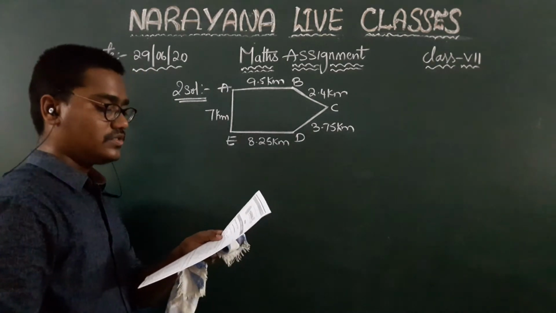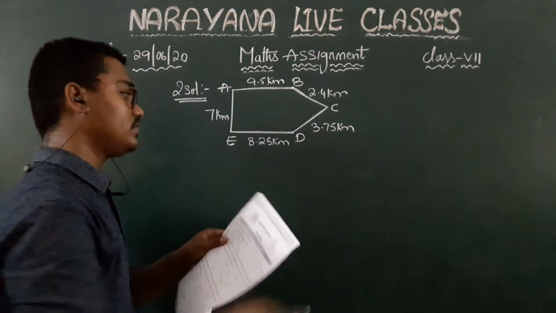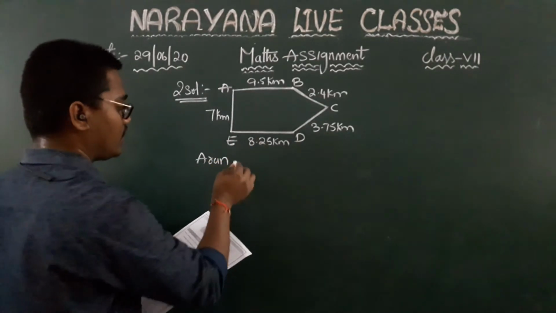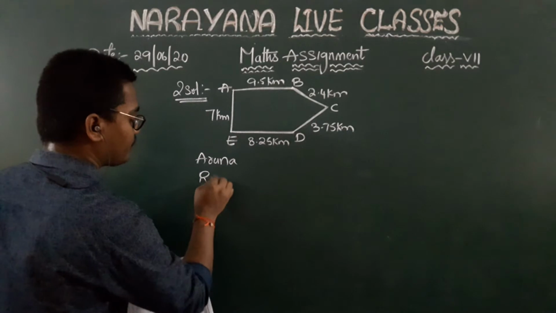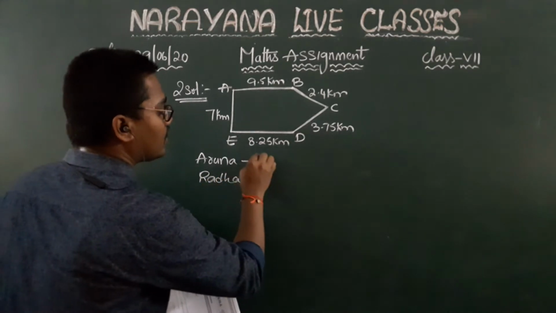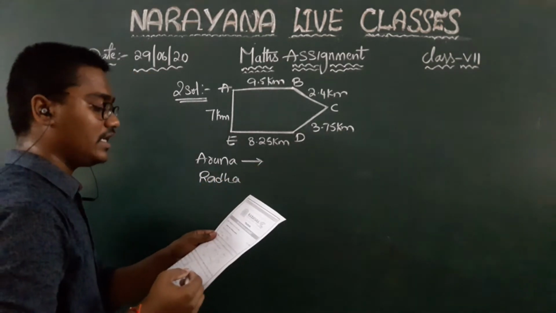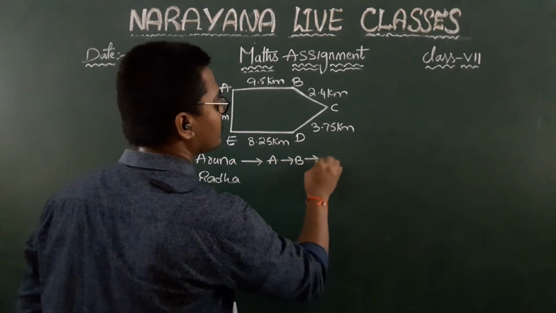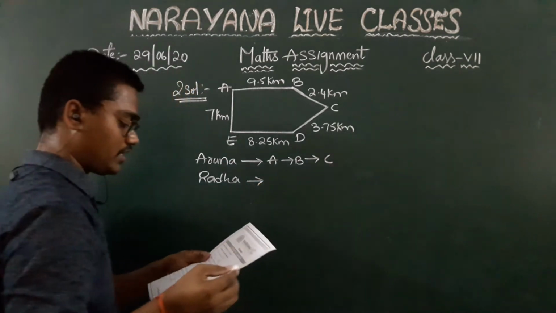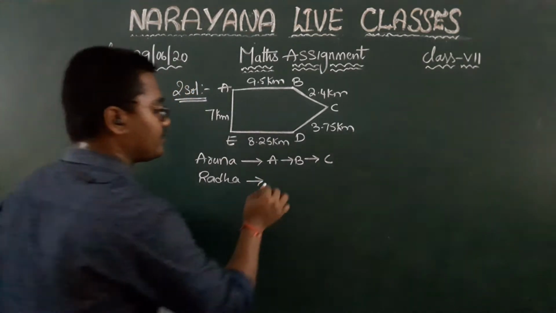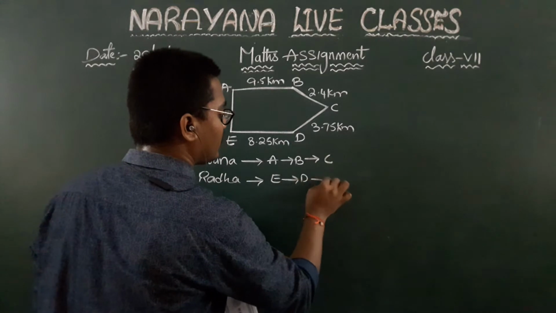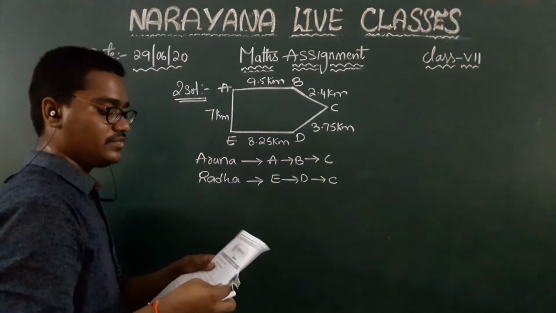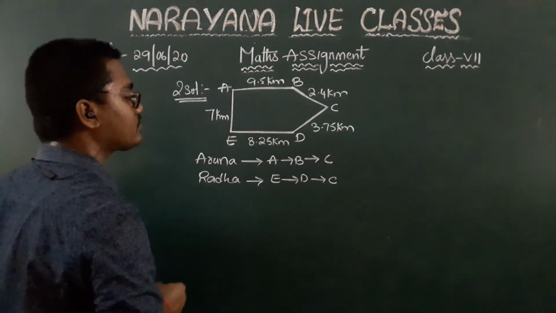Now Aruna chooses the path from A to B to C. So we do have two persons here, children, Aruna and Radha. Aruna chooses the path A to B and then B to C, whereas Radha chooses the path from E to D, and from D to C. Now they are asking who traveled more and by how much.